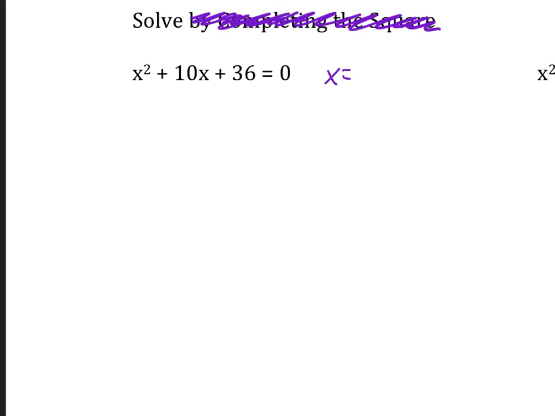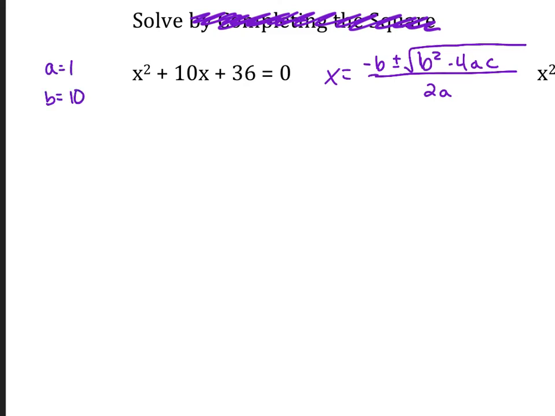X equals negative b plus or minus the square root of b squared minus 4ac over 2a. Again, you need to memorize that. And in this one, a is equal to 1, b is equal to 10, and c is equal to 36.